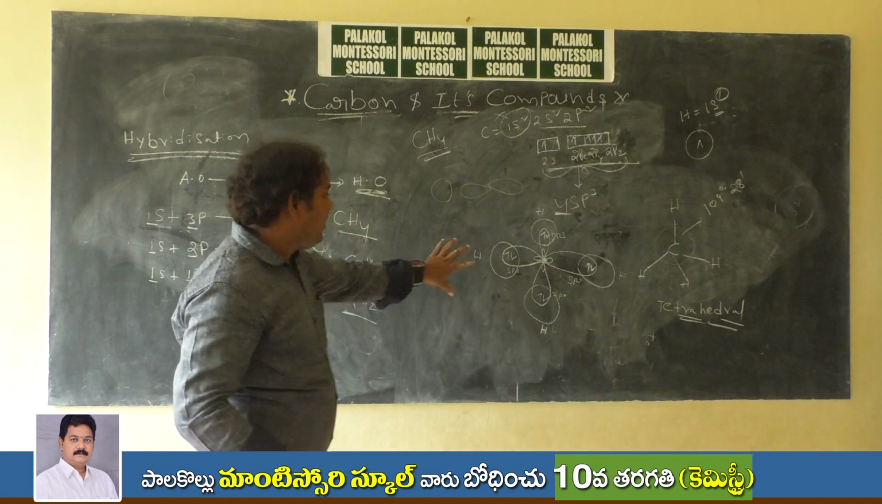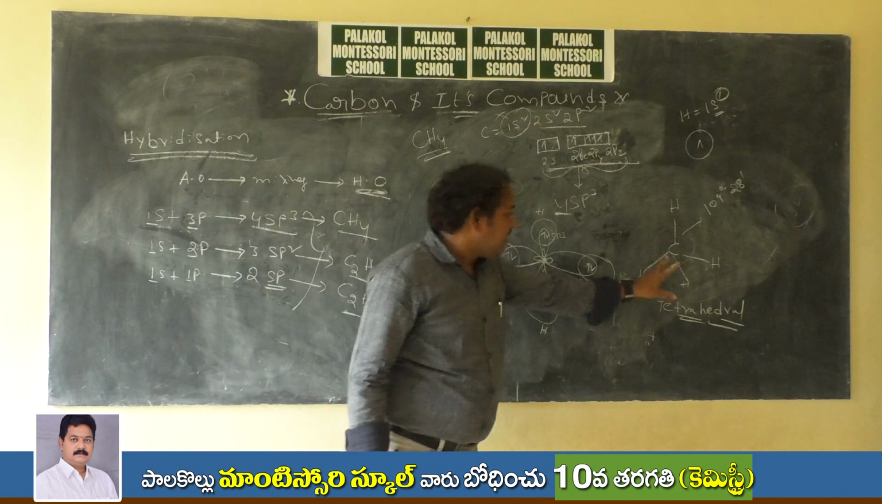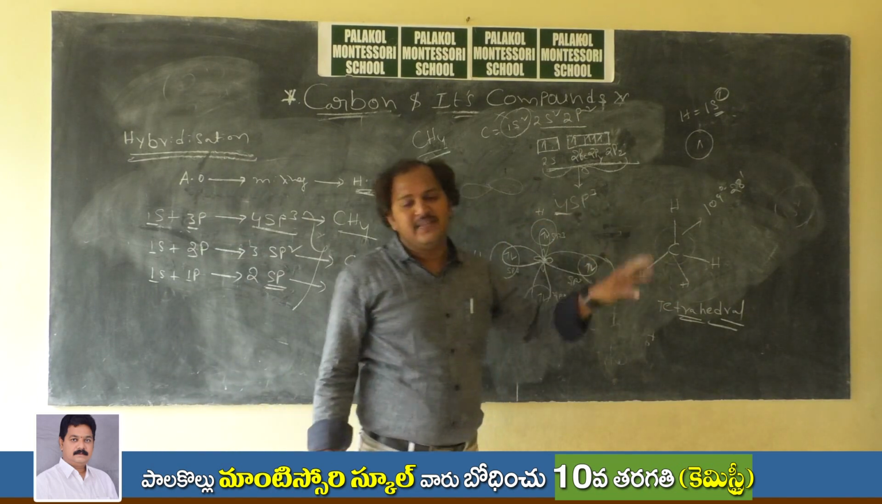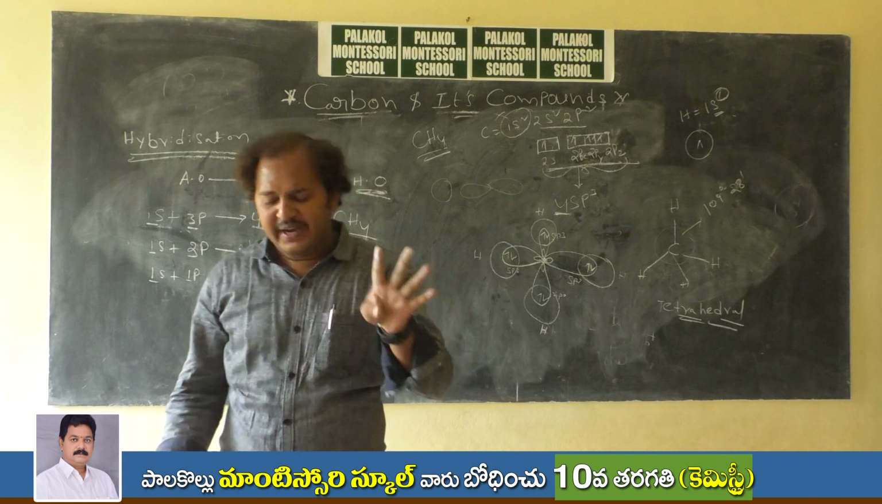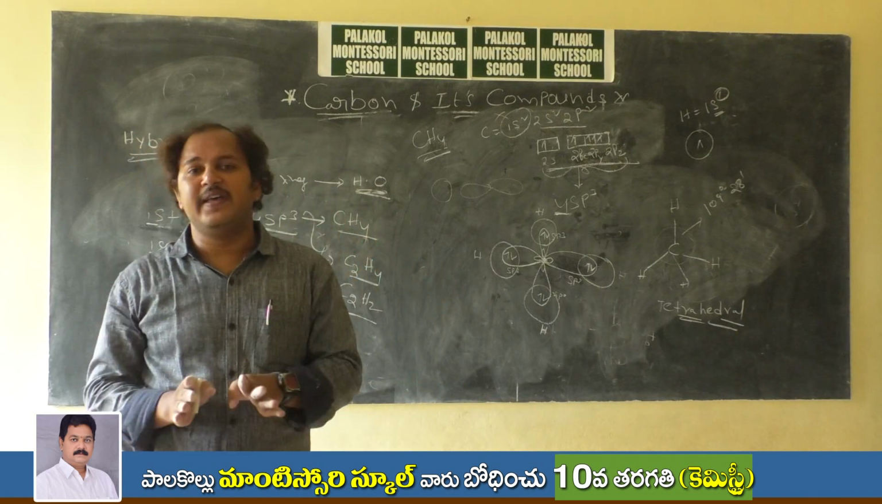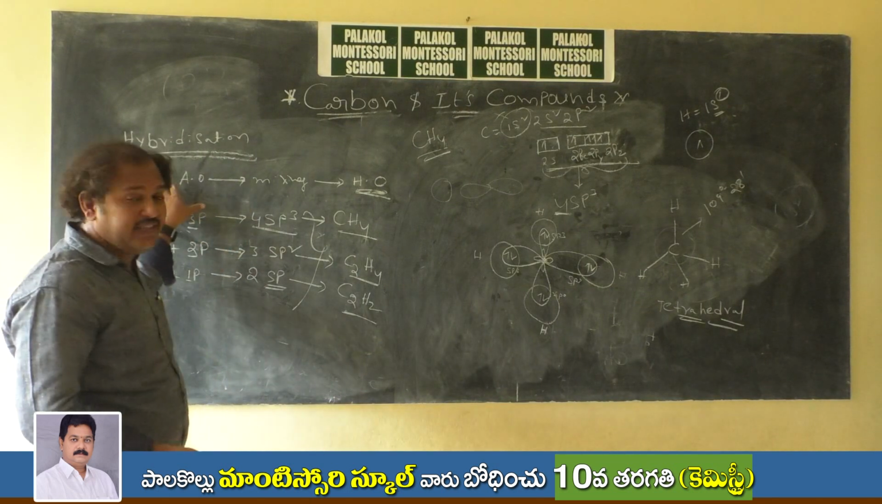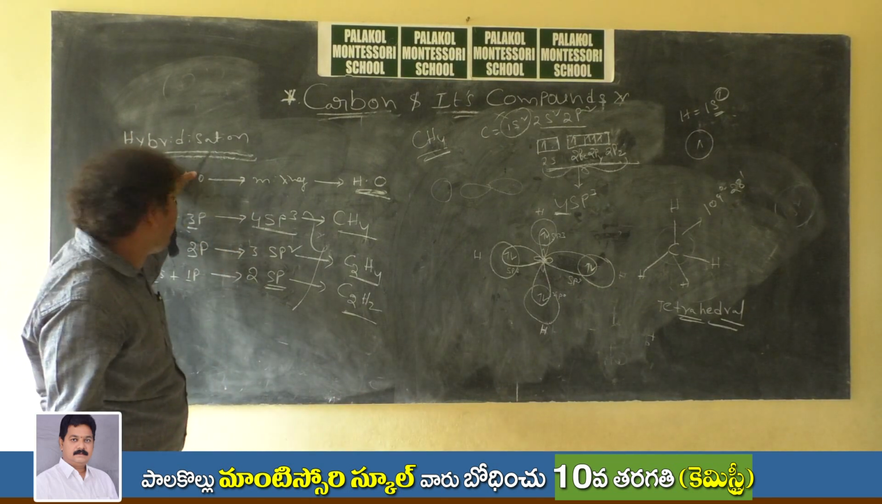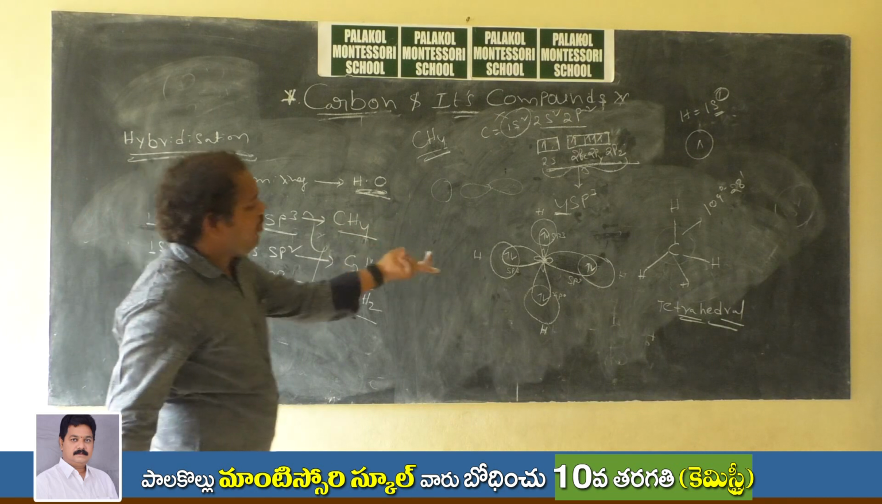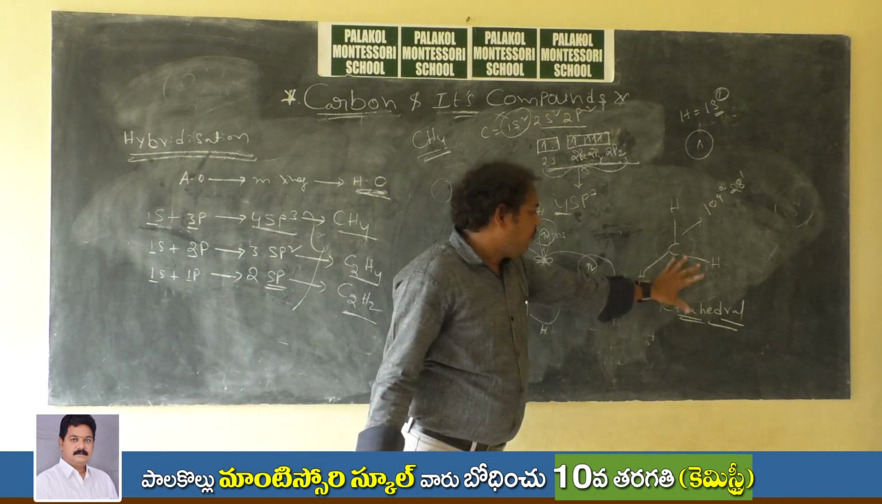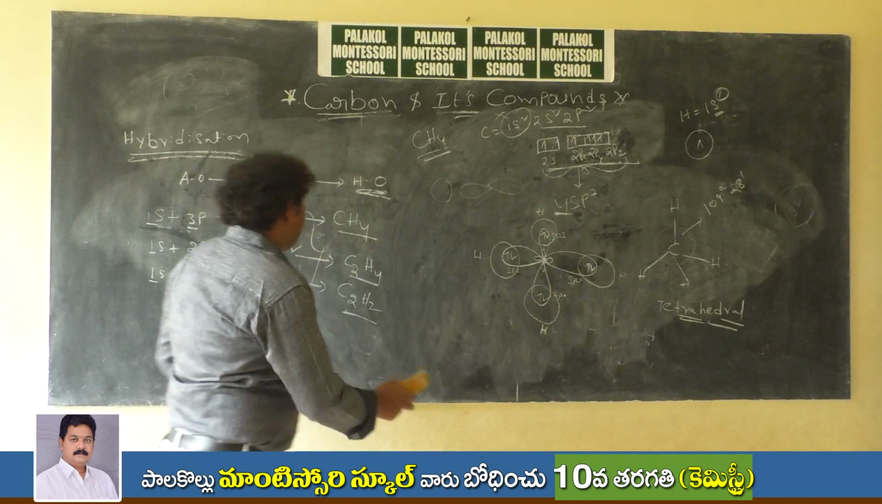So the four bonds are equal in energy. As per valence bond theory, they would have different energy, but as per hybridization, they have the same energy. Like that, it is forming four bonds.